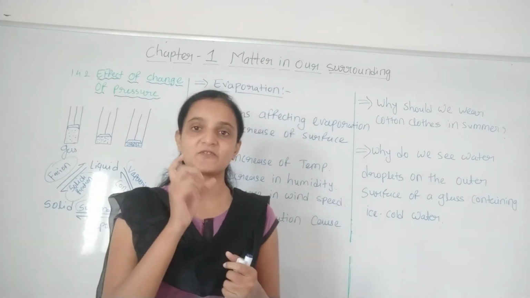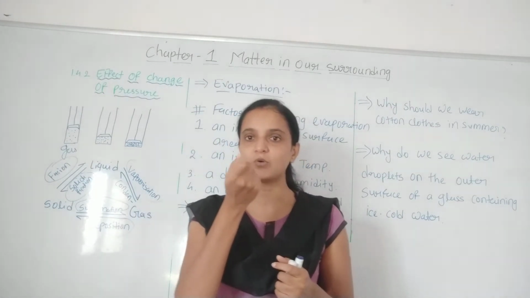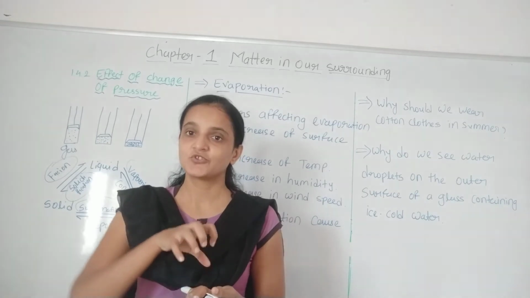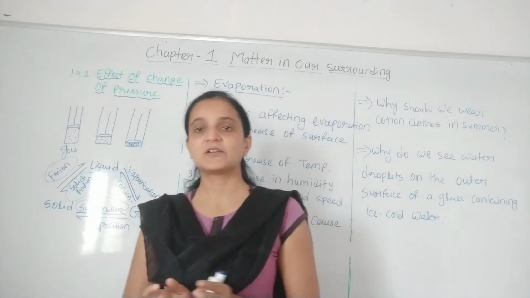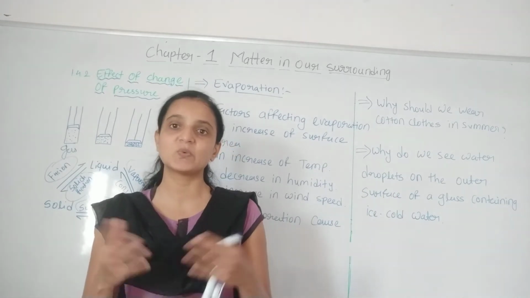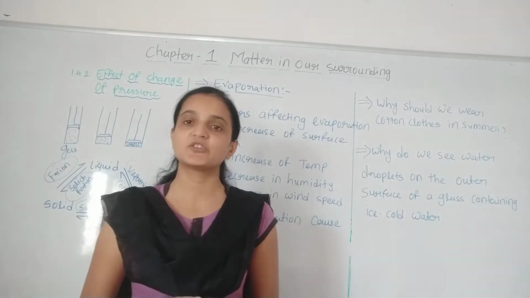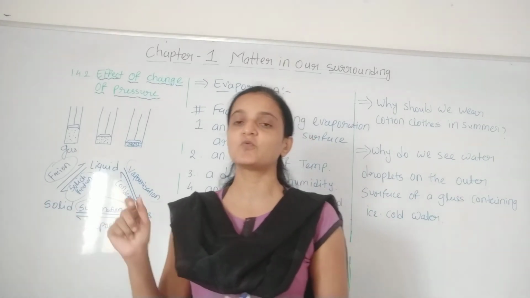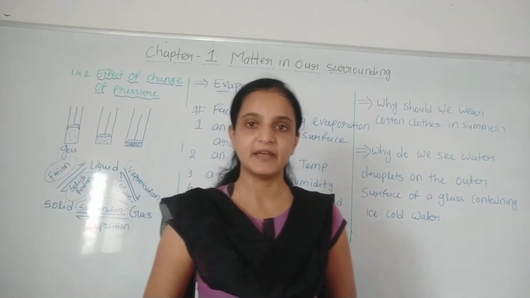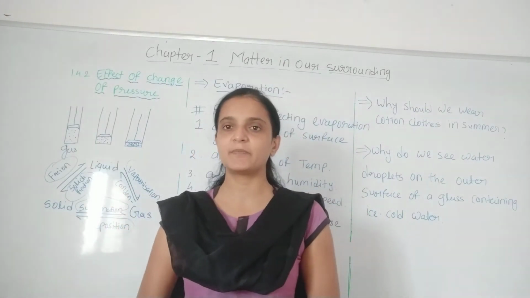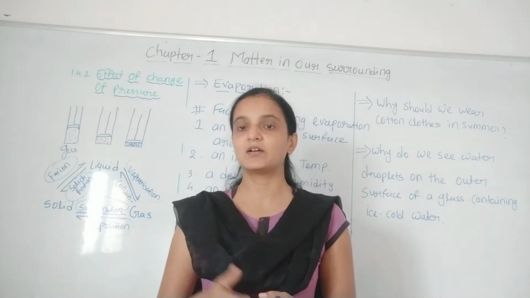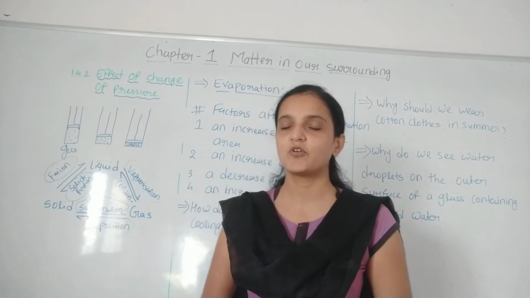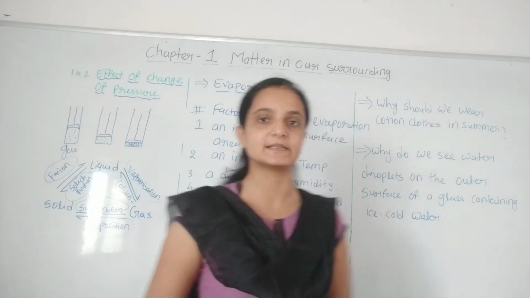Why? Because the surface area of the test tube, or you can say the mouth of the test tube, is smaller. So the rate of evaporation is going to decrease, while the surface area of the glass jar is wider than the test tube. So the evaporation rate is more in that, and the loss of water is also more in that. This kind of experiment can give you an idea about surface area. When surface area increases, the rate of evaporation also increases.